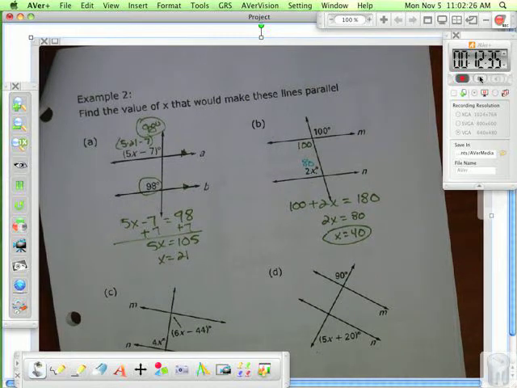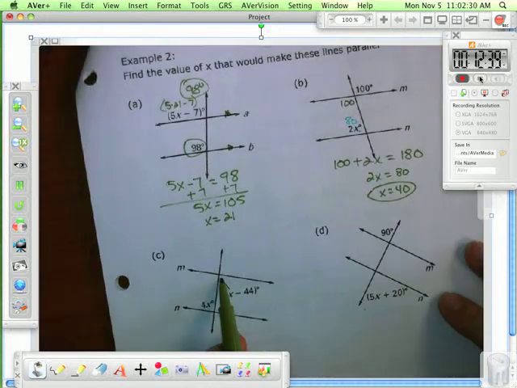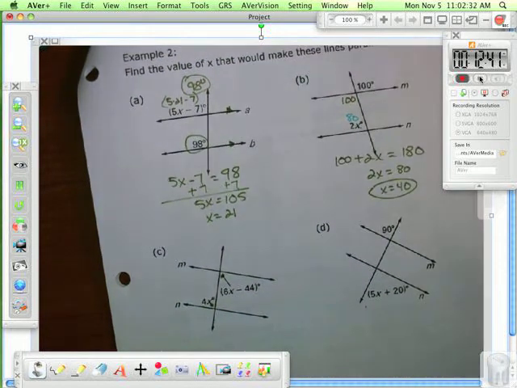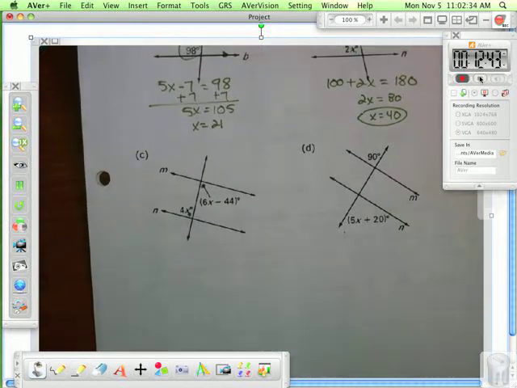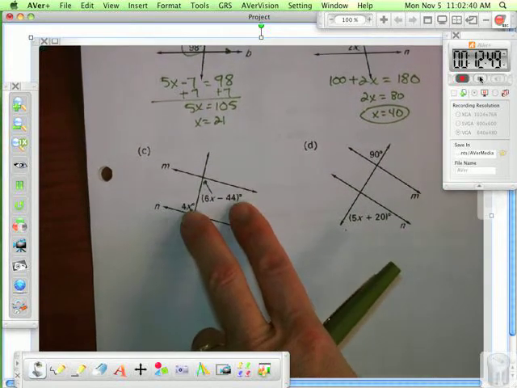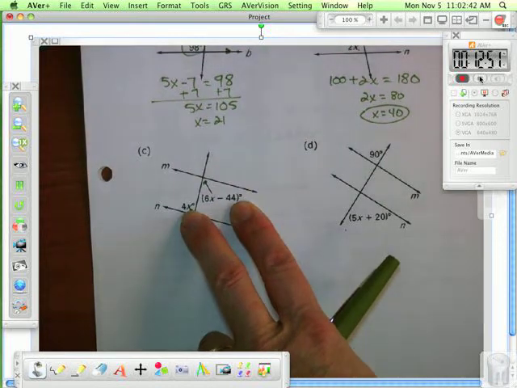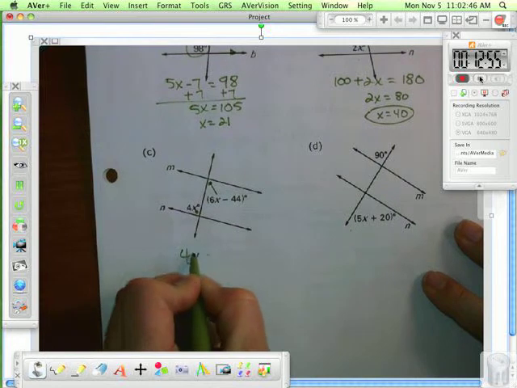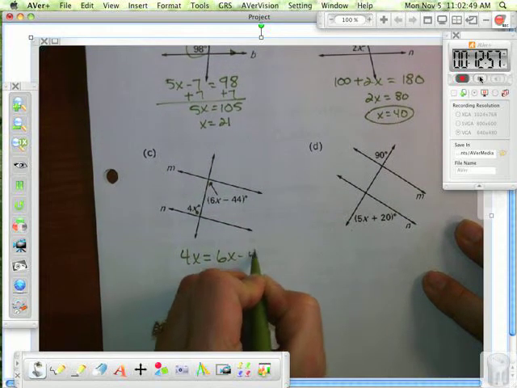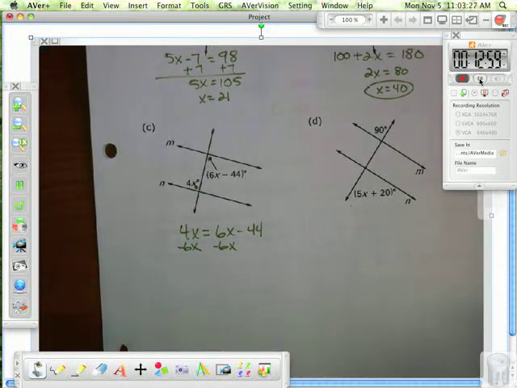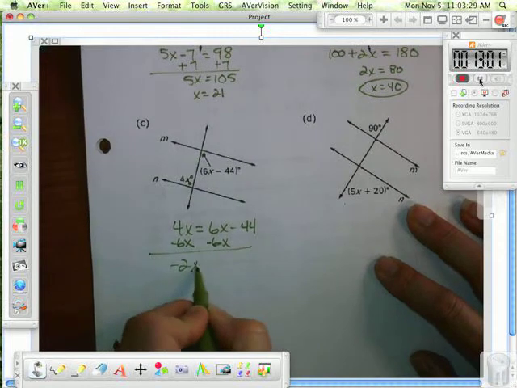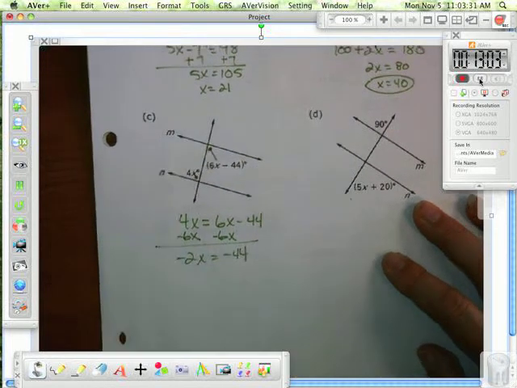All right, let's look at this one. I got an angle here and an angle here. What kind of angles are those? Okay, what do you know about alternate interior angles? If these lines are parallel, these are going to be equal in measure. I get negative 2x equals negative 44. Divide by negative 2. X equals 22.